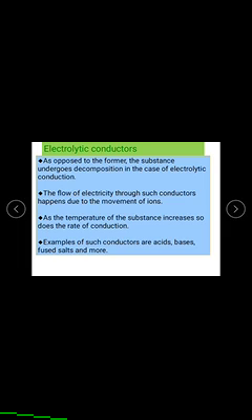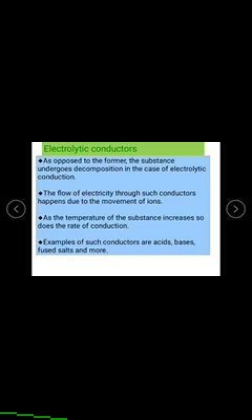conductors are acids, bases, fused salts, and more. Once again I'm repeating: the conductors which conduct electricity by the decomposition of a substance are called electrolytic conductors.